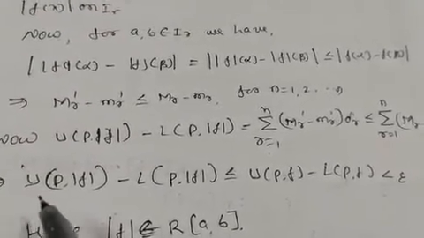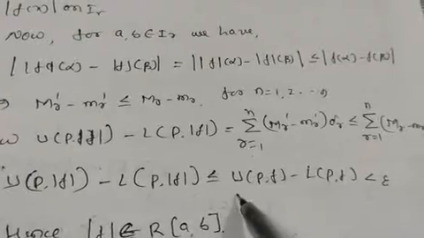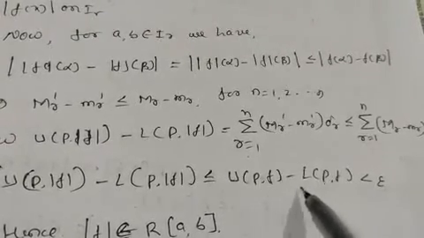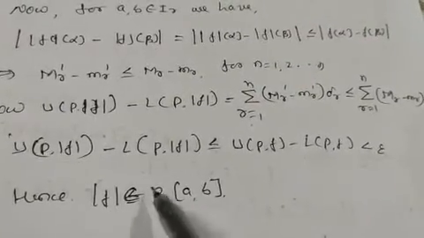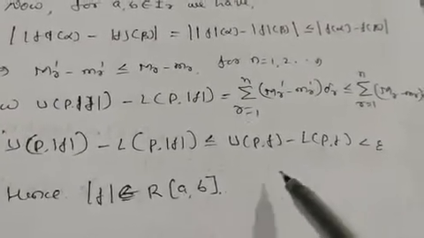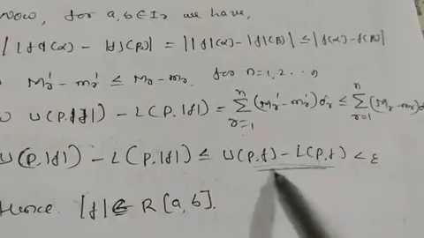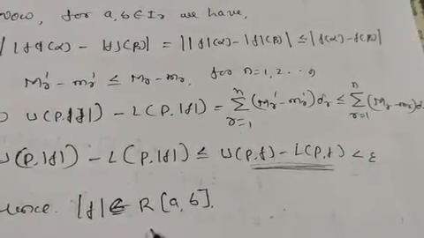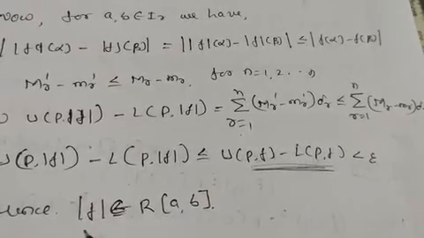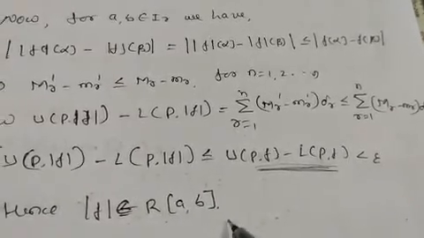So this implies U(P, f) minus L(P, f) is less than epsilon. So hence mod f also belongs to R of [a, b]. This is the definition of Riemann integration. So this implies that mod f is also Riemann integrable.